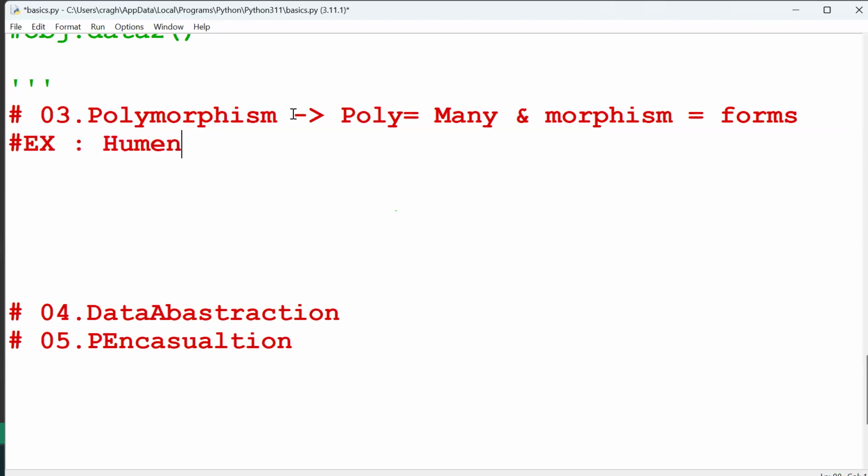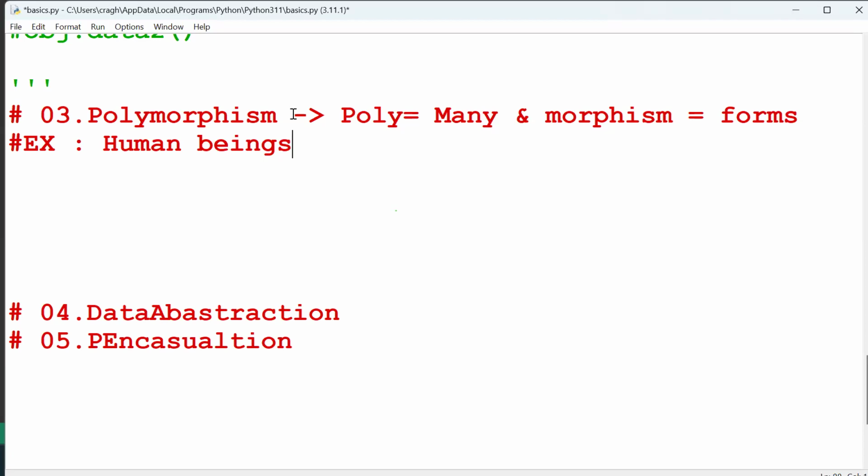Human beings. The same person can do different work, different behavior. As of now, you guys are sitting in the classroom, listening to the class. In the next 1 hour, you're doing some different work, different behavior. So polymorphism means the same object, but the behavior is different. That is called polymorphism.